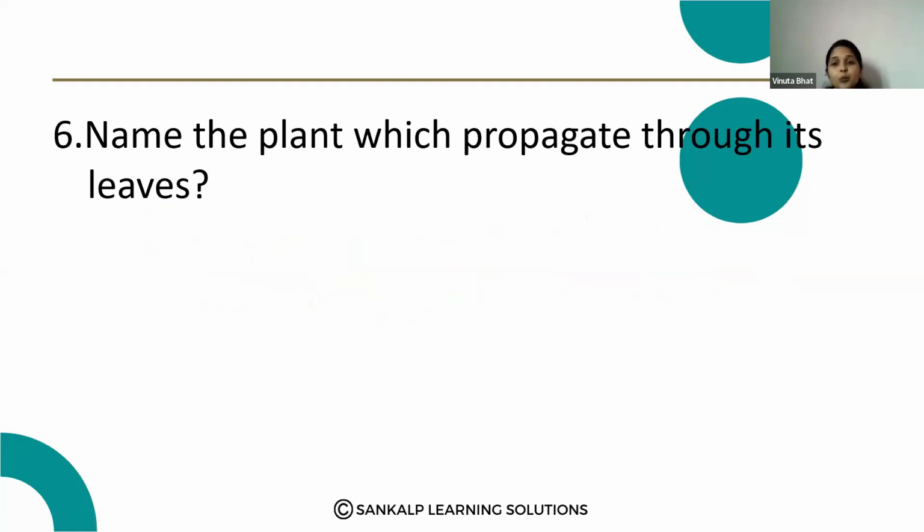Name the plant which propagate through its leaves. In some plants, we can observe the vegetative propagation, means vegetative parts of the plants which are able to produce new plants. So here, the leaves of the plants also used for the vegetative propagation, that is nothing but the bryophyllum.